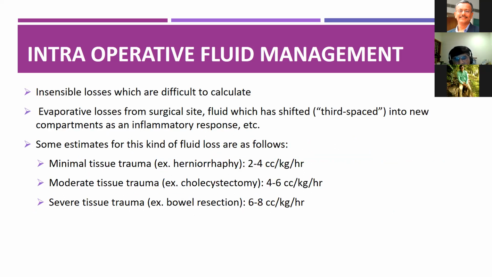Insensible losses are difficult to calculate. So evaporating losses from the surgical site, or if there is any third space fluid loss as an inflammatory response, we have to estimate the fluid loss. If there is minimal tissue trauma during surgery, we have to give around 2 to 4 cc per kg per hour fluid infusion. If it is moderate tissue trauma like in cholecystectomy, around 4 to 6 cc per kg per hour we have to infuse. Whereas in severe trauma cases like bowel dissections, around 6 to 8 ml per kg per hour we have to infuse.